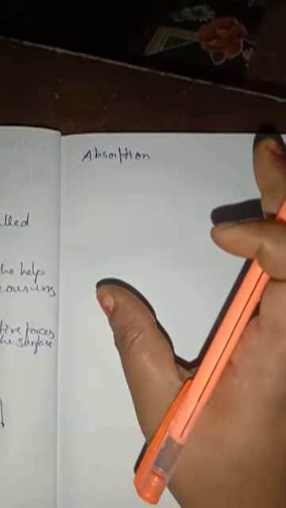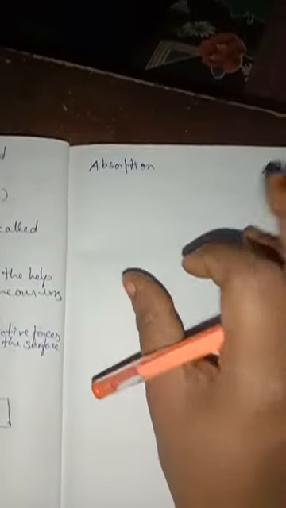Understand? And if you place a sponge on water, the sponge will absorb all the water molecules present. That is called absorption. So AB means absorption. It is a bulk phenomenon. That means all the particles will be completely absorbed.